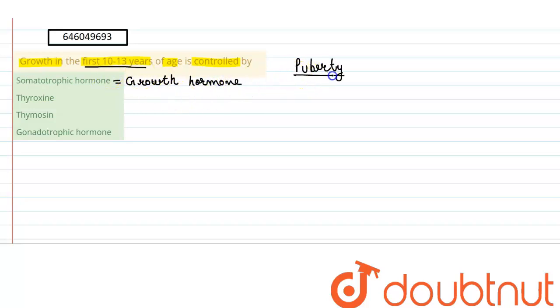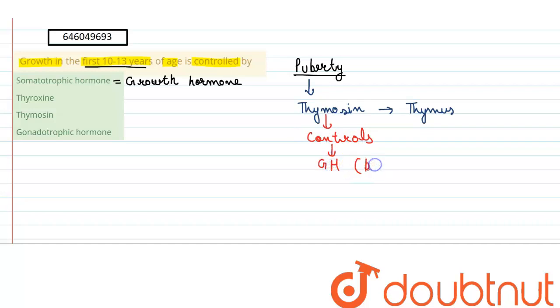But when we talk about puberty in particular, thymosin is the hormone which controls the release of growth hormone from the pituitary gland. Now this thymosin hormone is released from the thymus gland, right? And it controls the release of growth hormone, or GH, during puberty. The feature of the thymus gland is that it is active only during the age of puberty. After that it just gets converted into a mass of fat.